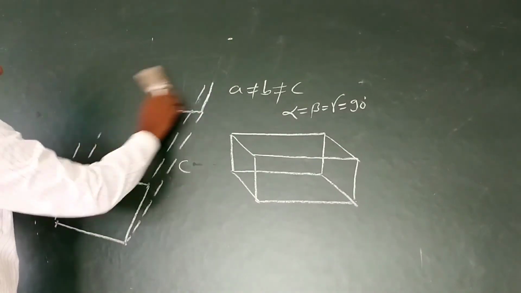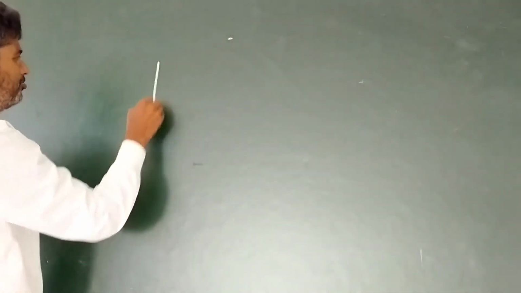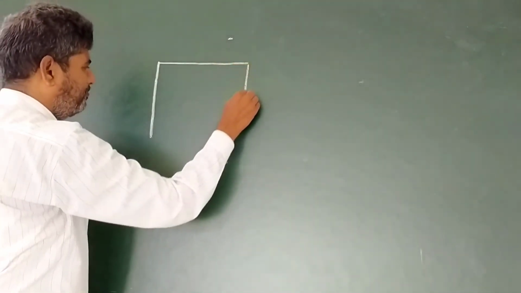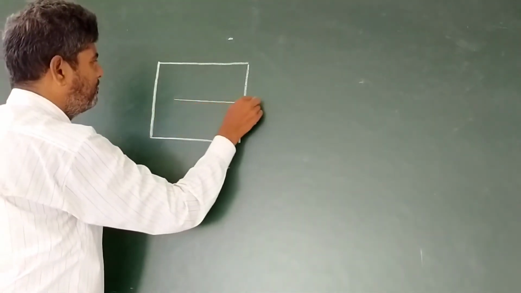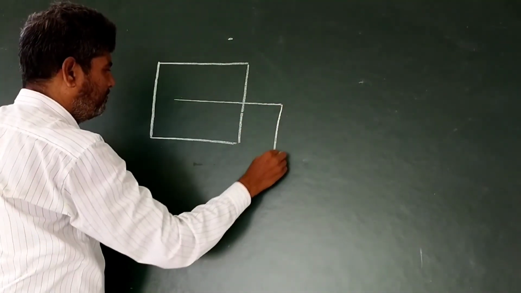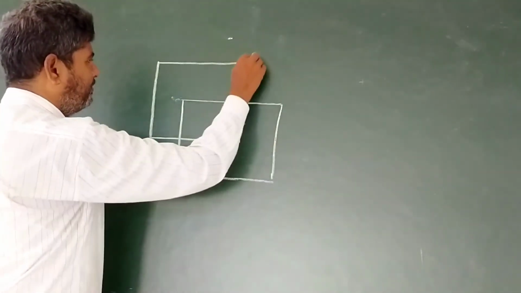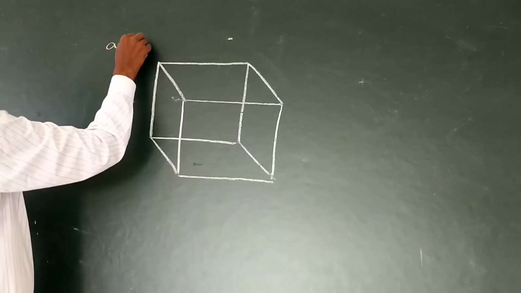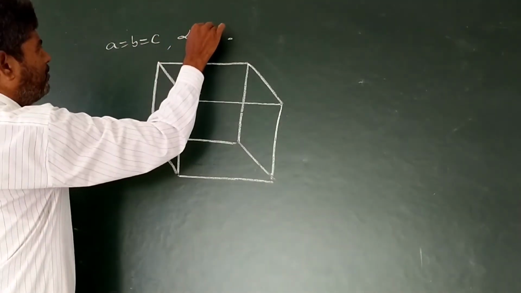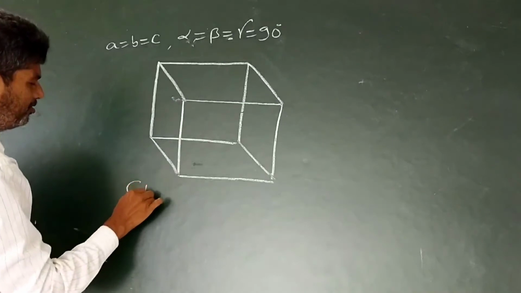On the other hand, in cube, A equal to B equal to C and alpha equal to beta equal to gamma equal to 90 for cube.